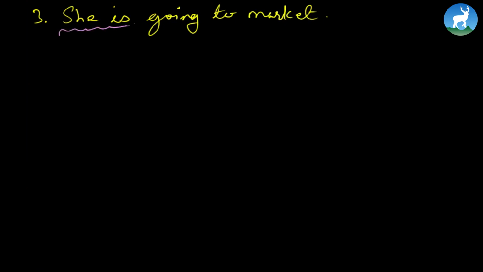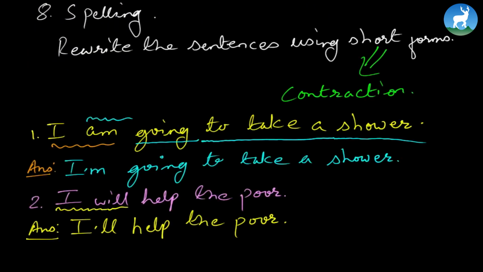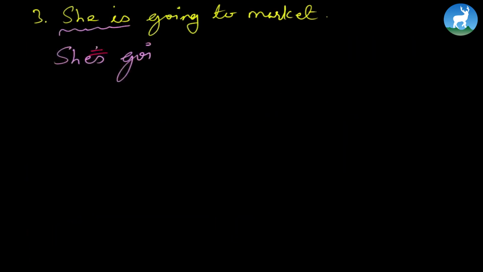The next, number 3. "She is going to market." Remember, we're dealing only with "she is" here. Its answer would be "she's." By the way, the apostrophe here is very, very important. Without this, you got it all wrong. Do not underestimate this apostrophe here. See this contracted "I'll"; make sure the apostrophe is on top, by the way. "She's going to market."